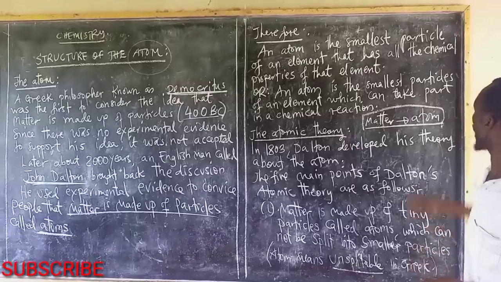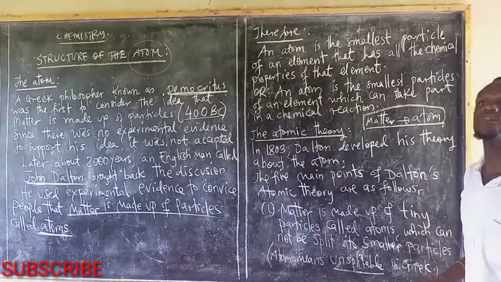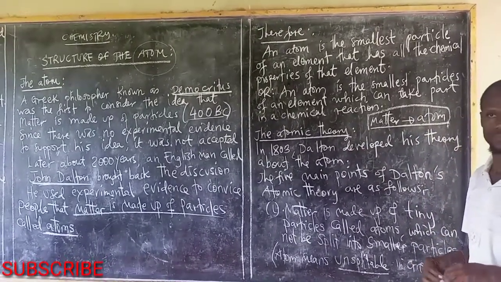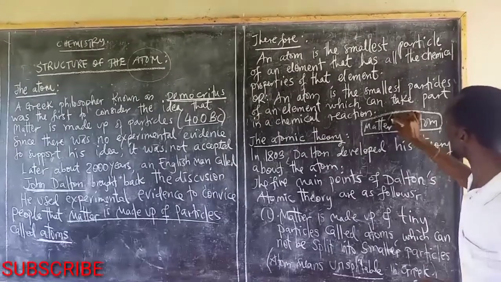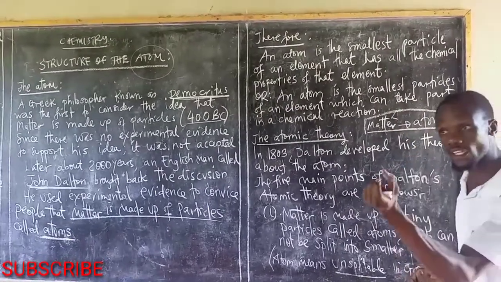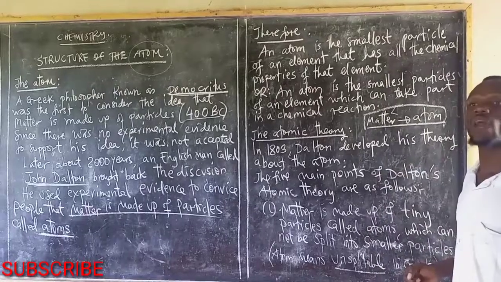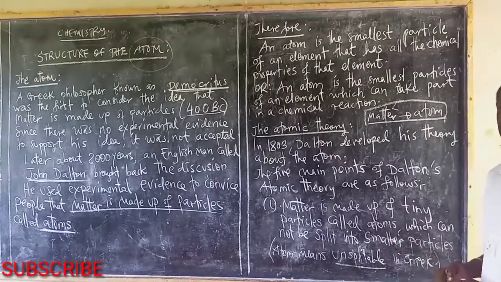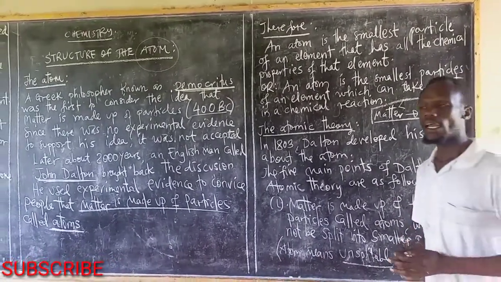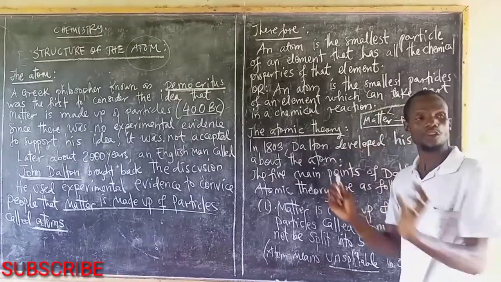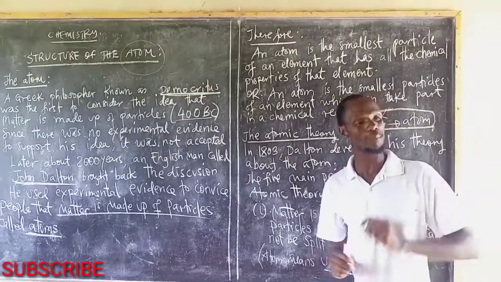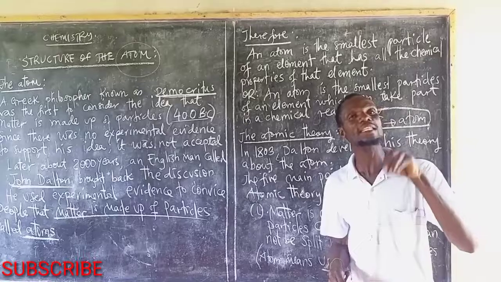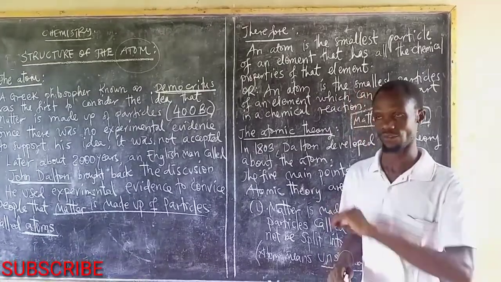And that's why we have gas, liquid, and solid, because we have three states of matter: the solid state, the liquid state, and the gaseous state. So atom is the smallest particle of an element which can take part in chemical reactions.